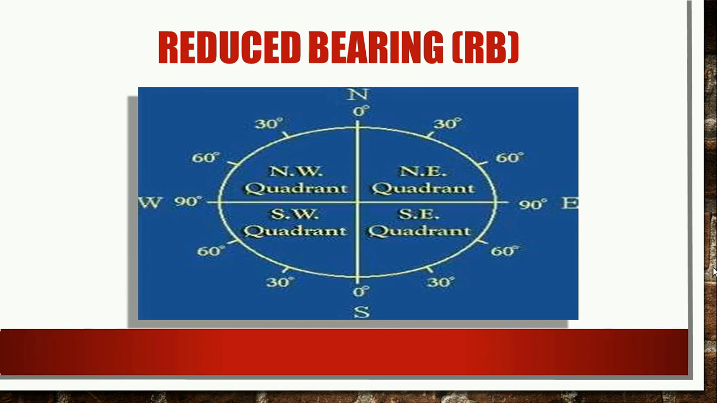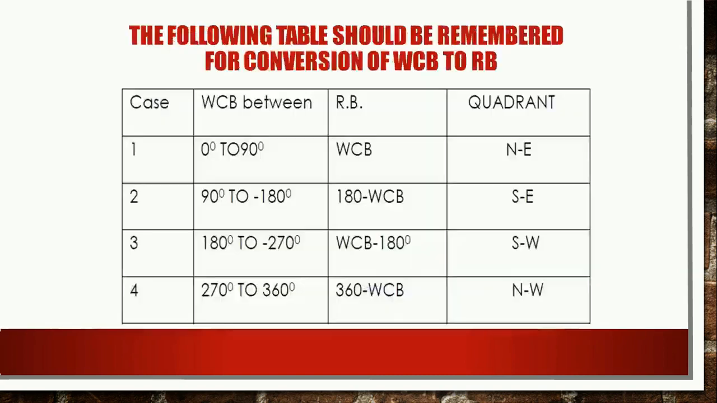So this is the graduated circle of reduced bearing. This is the graduation of reduced bearing. See, 0 to 90 degree, then again 0 is mentioned at the south end and 90 at the east, 0 to 90 degree, then again in the third quadrant 0 is at the south end and 90 degree is at the west end. In this way you have to deal with the reduced bearing system.